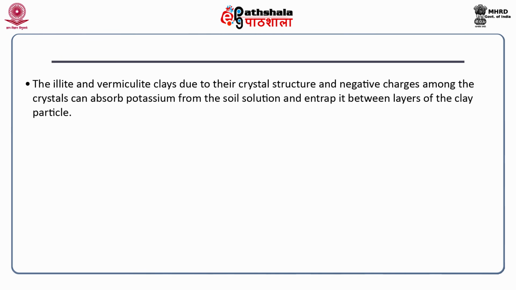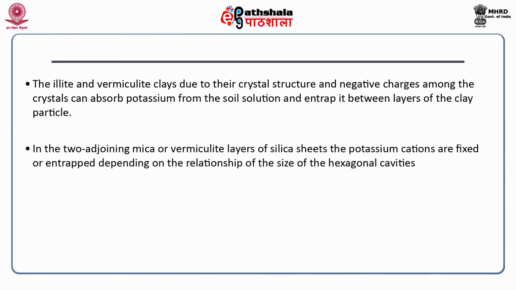The illite and vermiculite clays, due to their crystal structure and negative charges among the crystals, can absorb potassium from the soil solution and entrap it between layers of the clay particles, in the two adjoining mica or vermiculite layers of silica sheets.